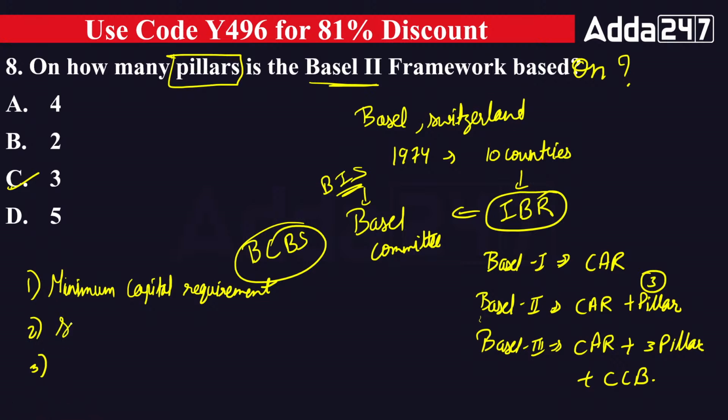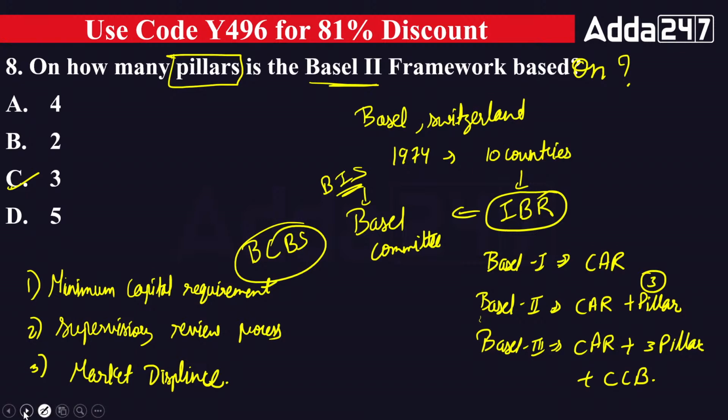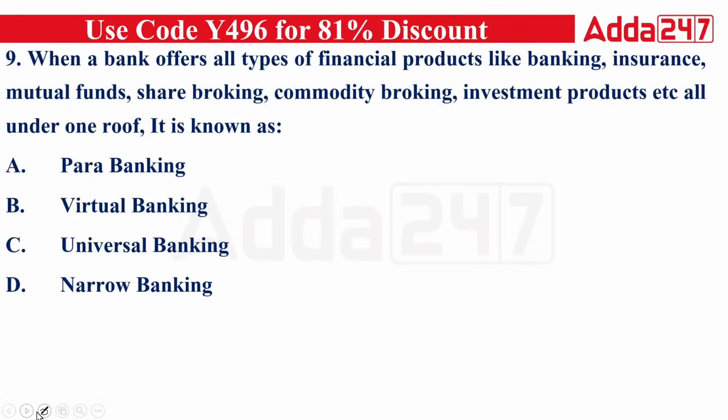It is supervisory review process. And the third one is market discipline. So these are the 3 pillars of your Basel 2. 1, 2, 3. Do remember the names of the pillars. That is very important. Next.